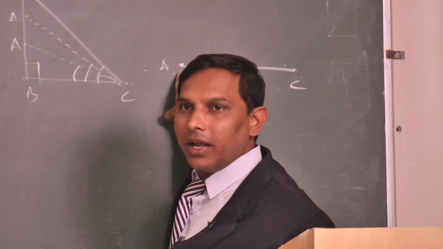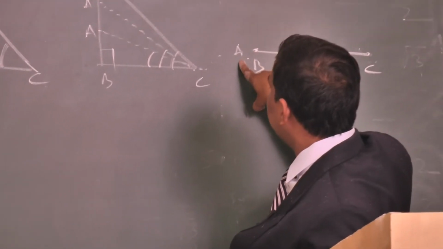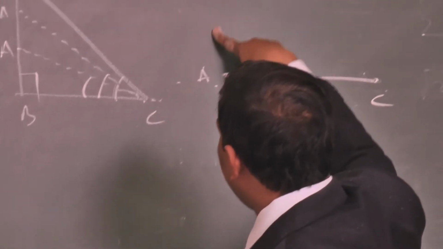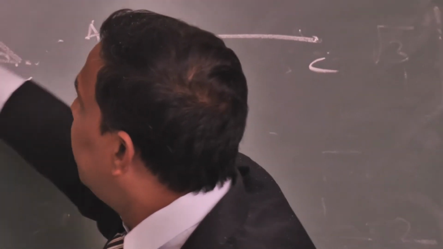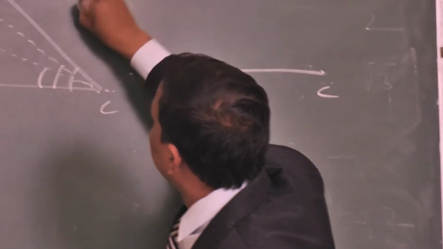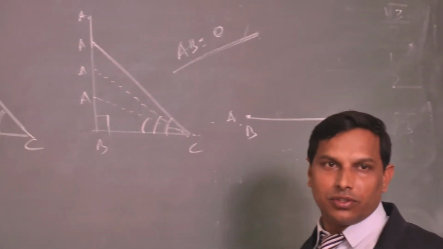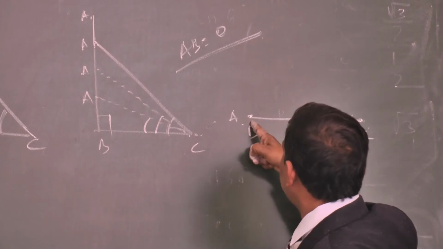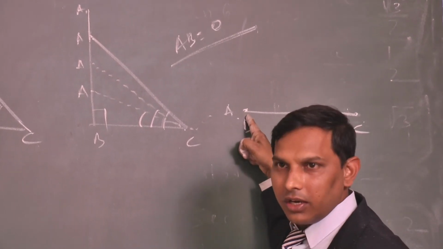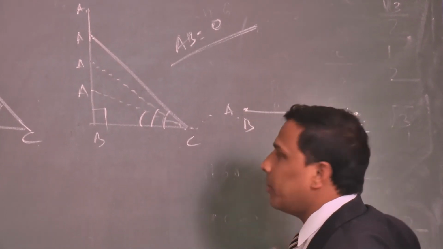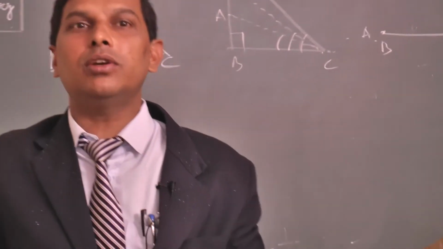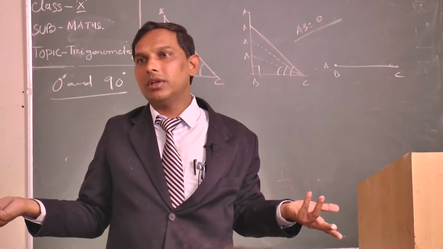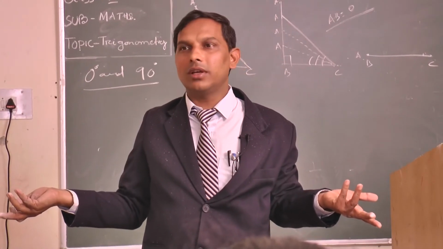I have given a right angle triangle 90 degree, but AC coming down to merge at B, where AB becomes zero length. That means AC merges at B. Clear? So the angle between this is how much angle? If one side is merged with another side, the angle in between is how much? 0 degree. No such angles are there.